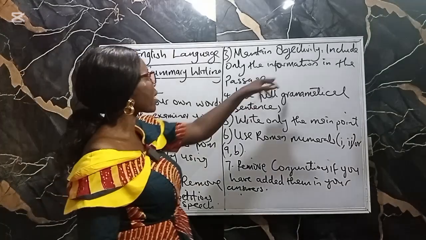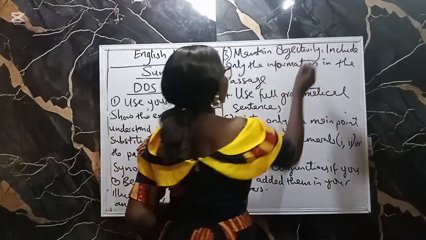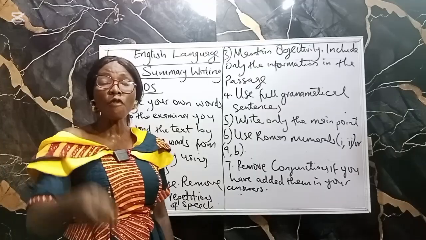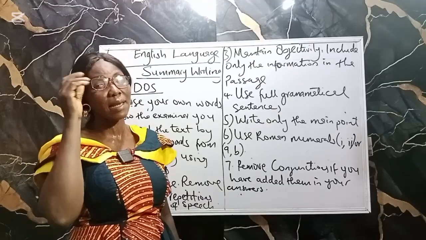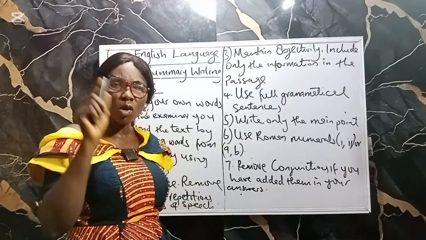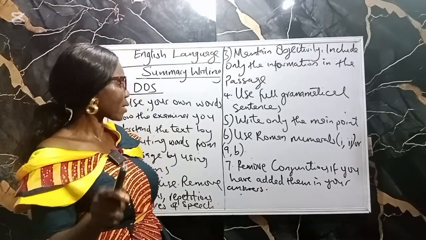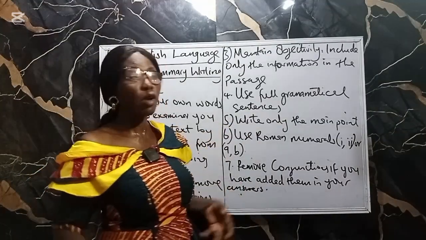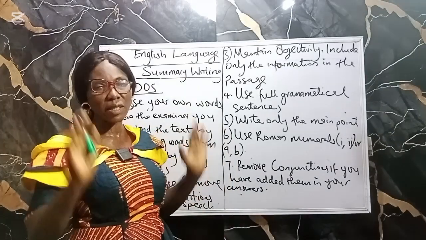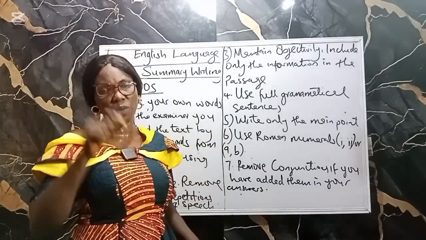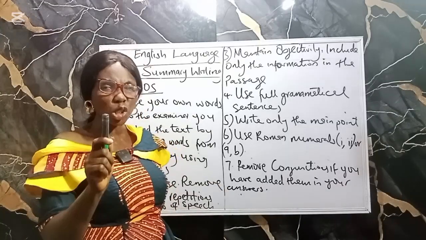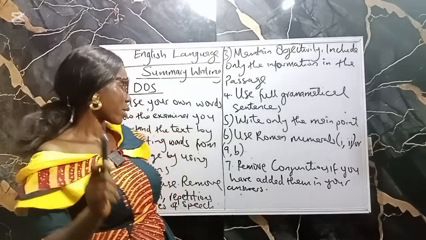The next one is maintain objectivity. That means you should include only the information required in the passage. Even when you know more than the writer on that particular topic, don't be tempted to say what is not in that passage. You must only write on what is in that passage. Then 4, use grammatical sentences. Like I said before, you don't need phrases and subordinate clauses. Your sentences must be complete. There should be a subject and a verb in your sentence. So make sure that there is a subject and a verb in your sentence.